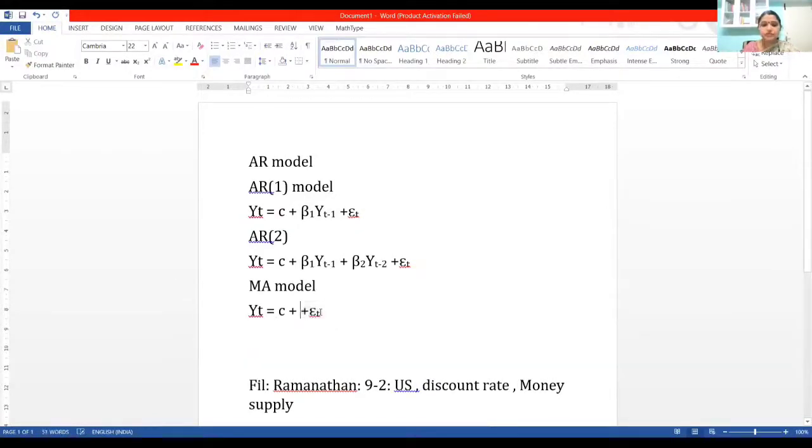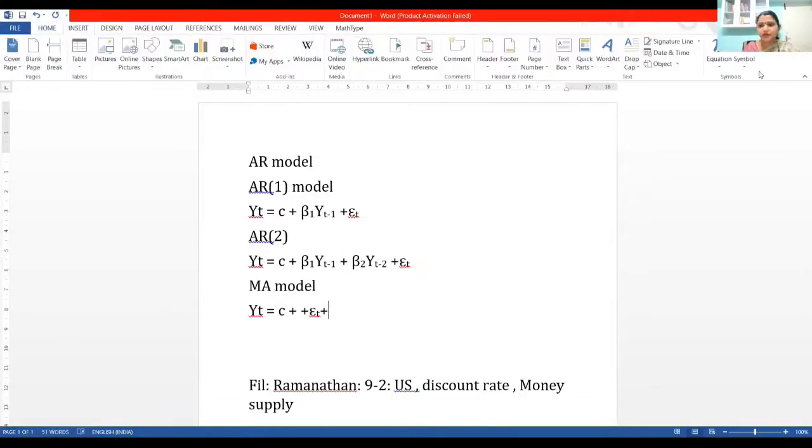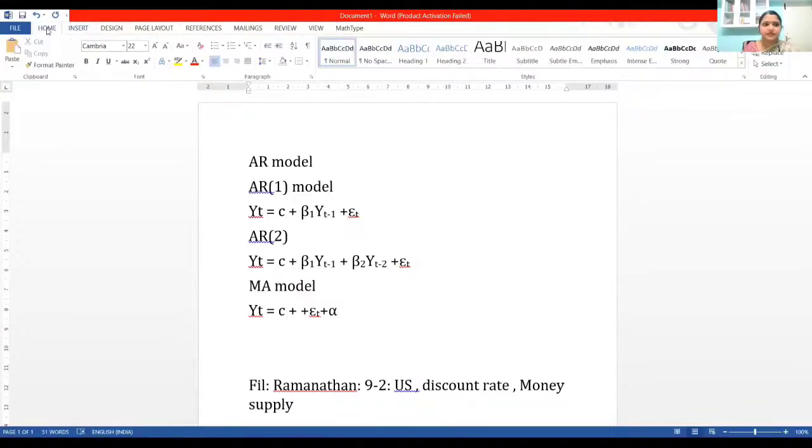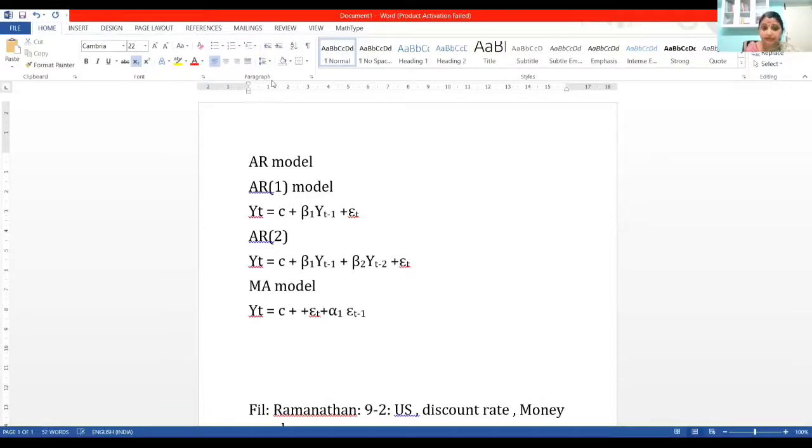So this part is not there, but epsilon is there, and further from epsilon we proceed, plus maybe another notation, say instead of beta, let me write it as alpha 1 epsilon t minus 1. So this is an MA1 model. Is that fine? This is MA1.